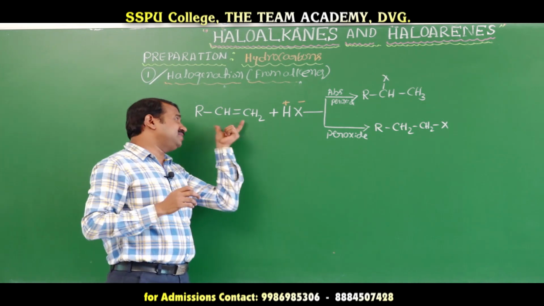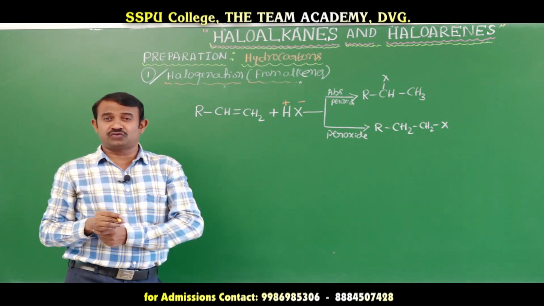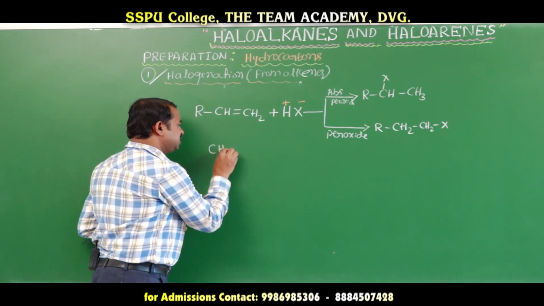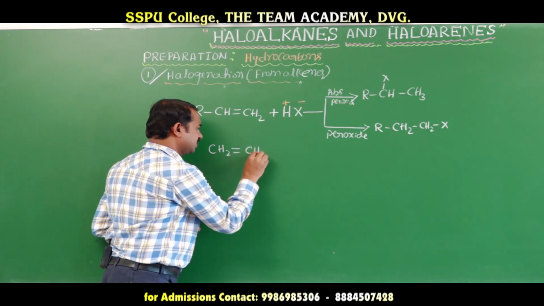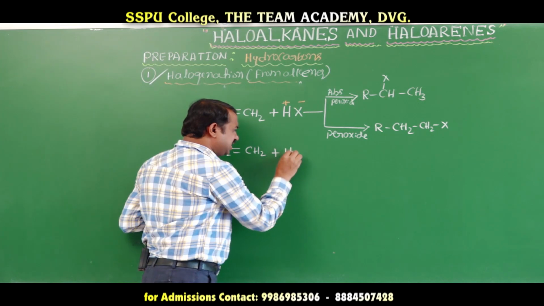Asymmetrical or unsymmetrical alkenes undergo only the Markovnikov rule. Suppose symmetric alkenes react with hydrogen halide.